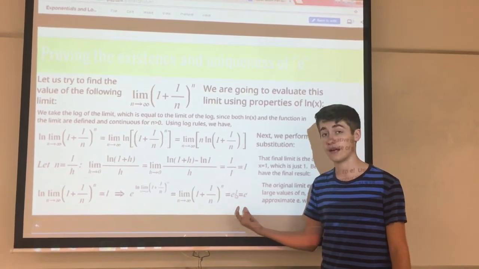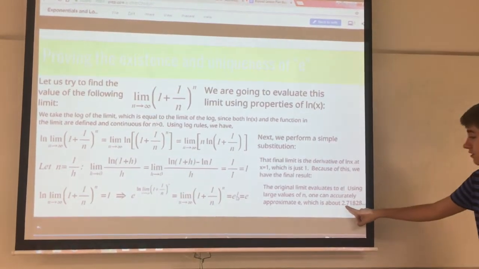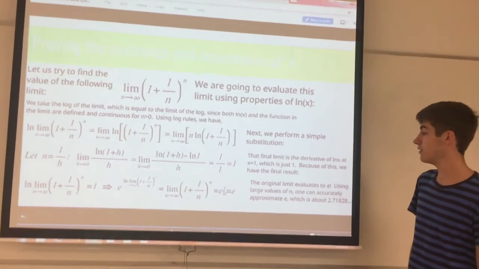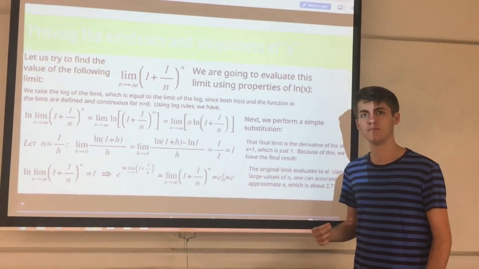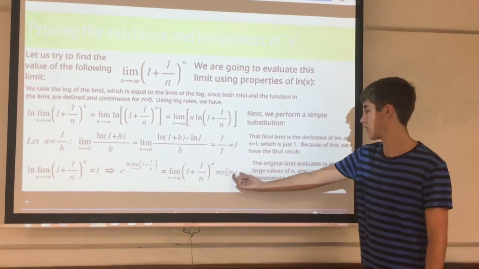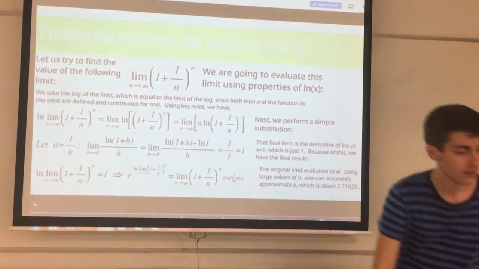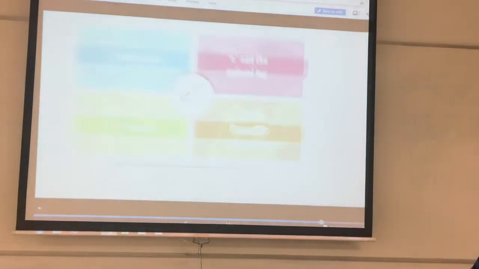And as it turns out, and I will not be proving this, e is irrational. And it is approximately 2.71828. And so it's quite a nice number for the usages that it has, but it's not a very nice number numerically. And so given that, we have one more section to go through.